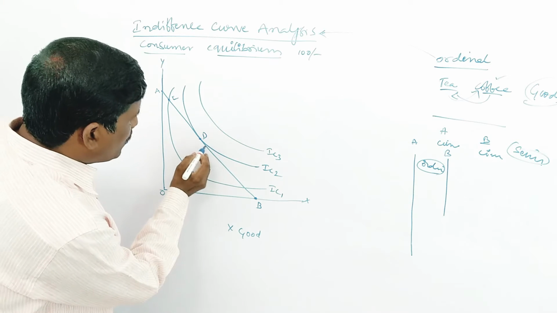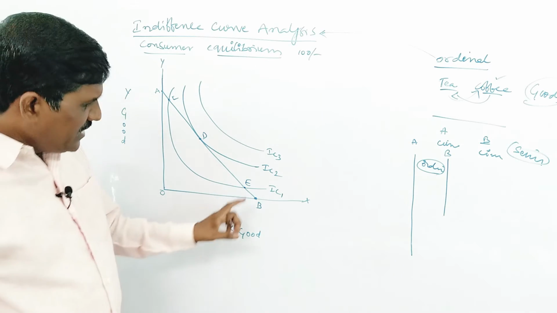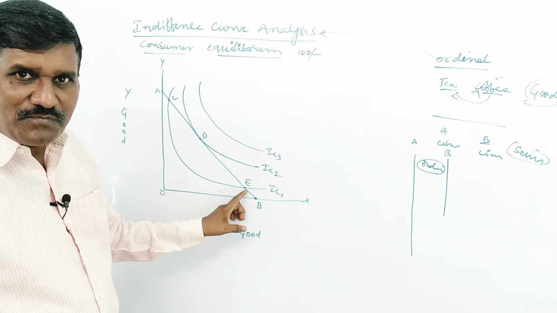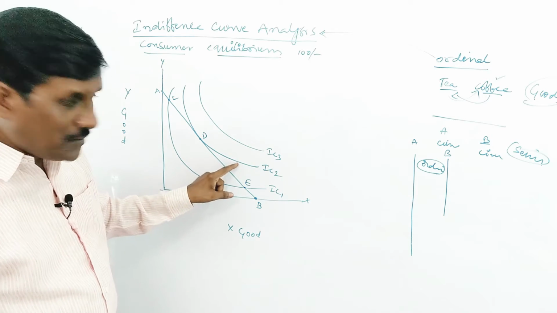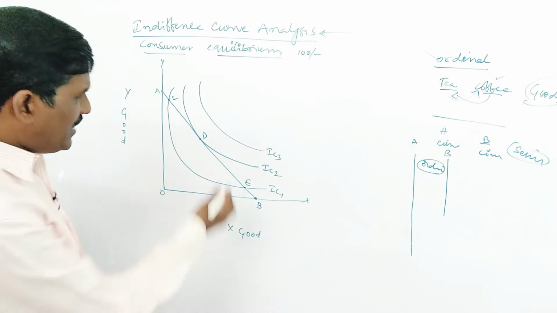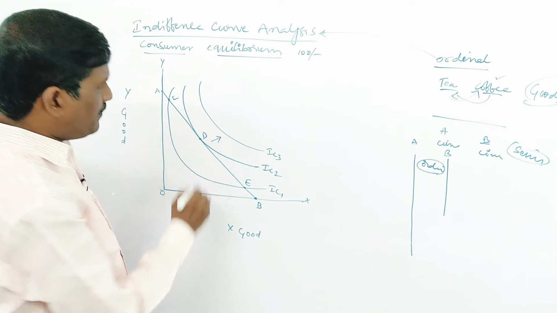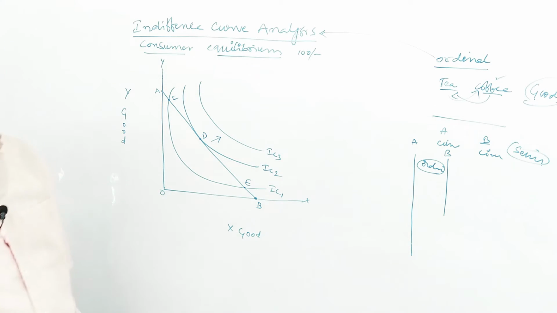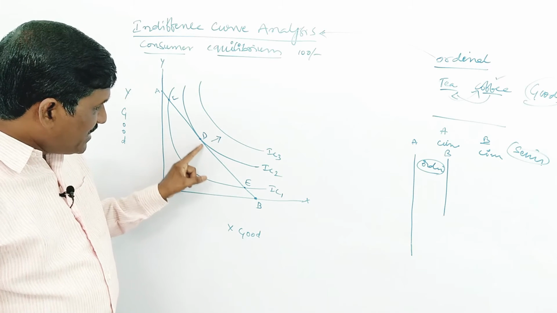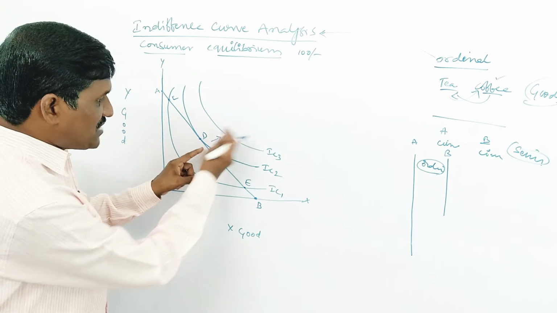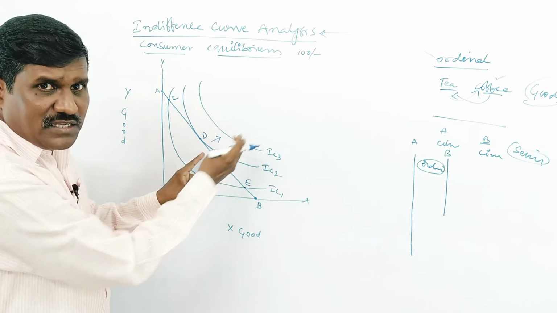Then he goes downwards here, D, E. The E point gives low satisfaction, but he is not interested in staying at point E. Why? Because this gives more and this gives less. That's why he will not go to point E, and he tries to jump to IC3. He will jump to IC3, but his budget is only this much. It is not possible to reach the IC3 curve. If you want to jump to IC3, the income is not supported.